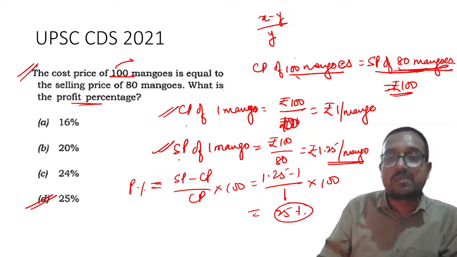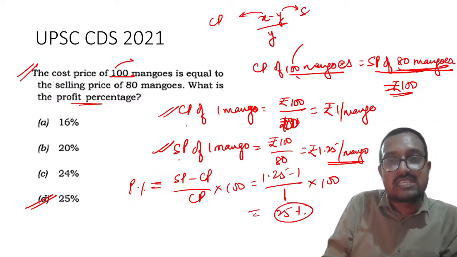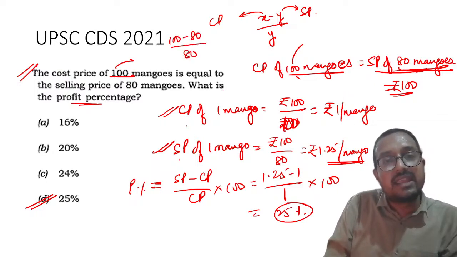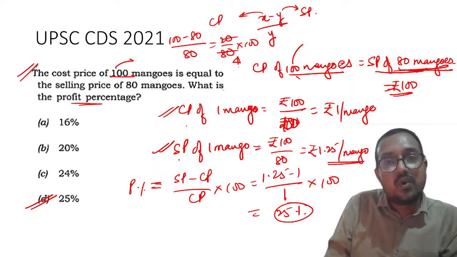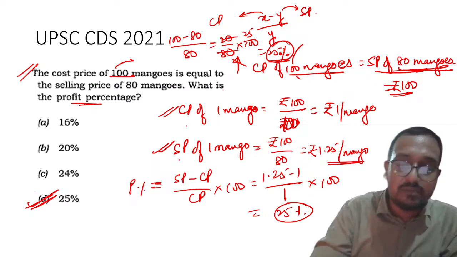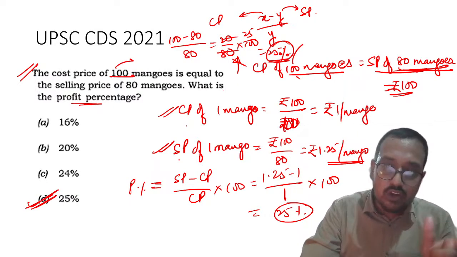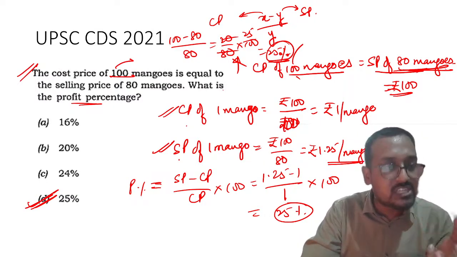Now my dear students, let us apply the formula. X was nothing but CP of X mangoes and Y was SP. So here you will see that 100 minus 80 divided by 80 into 100 is equal to 20 by 80 into 100. So that will become 4 and this will become 25. Understood? 25%. Is it clear? So this is nothing but D. Understood? So both ways, I hope all of you understood how to apply the shortcut trick as well as basics. If you forget the shortcut trick, go for basics.